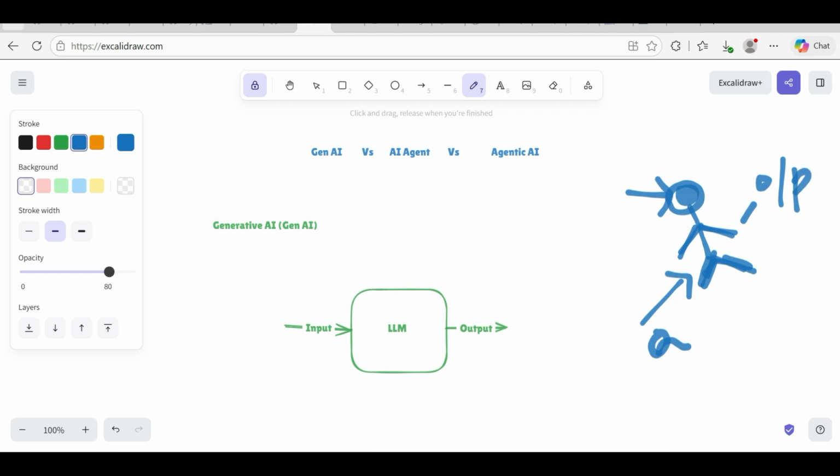If you ask a question for which he doesn't have the data in his brain, he will not give an answer, or not a proper answer. That is how an LLM works here. LLM is a large language model. So this is the model here.